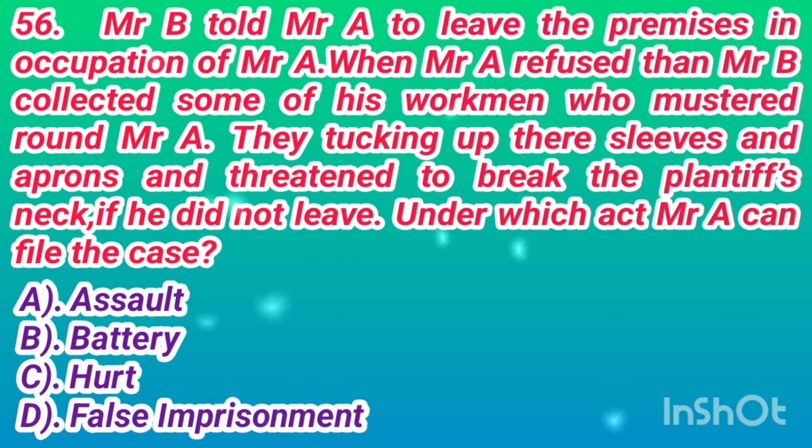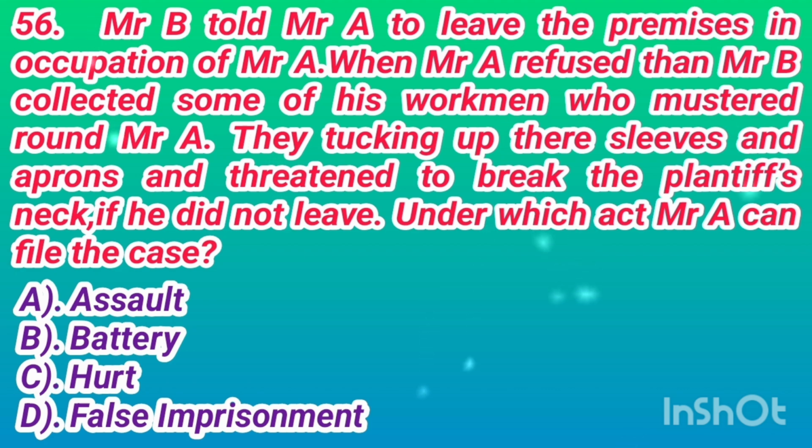Question number 56. Mr. B told Mr. A to leave the premises in occupation of Mr. A. When Mr. A refused, then Mr. B collected some of his workmen who mustered round Mr. A. They took up their sleeves and aprons and threatened to break the plaintiff's neck if he did not leave.